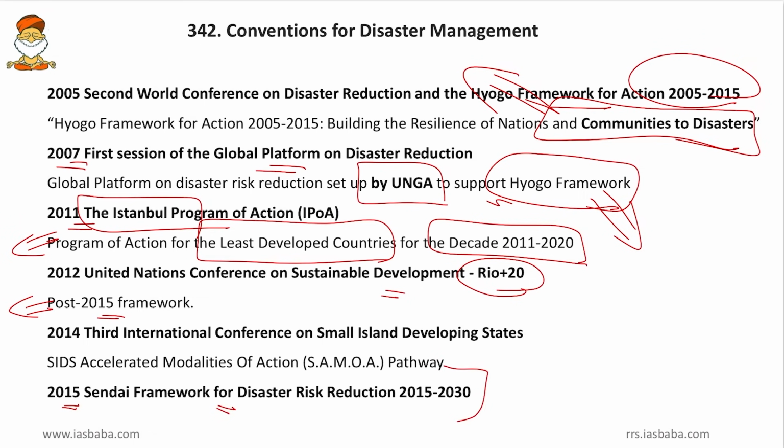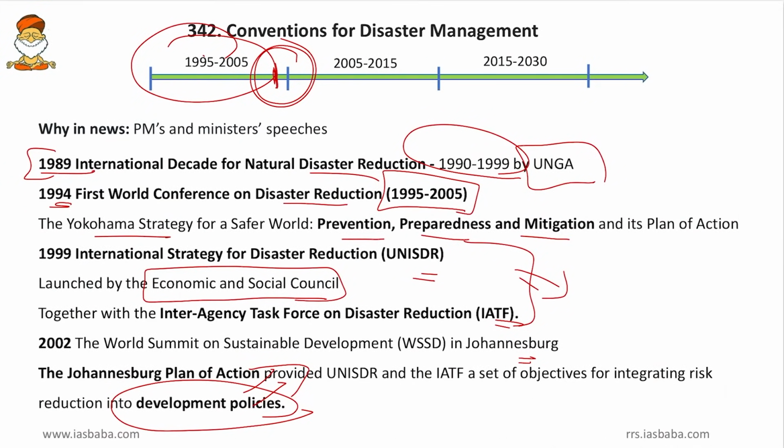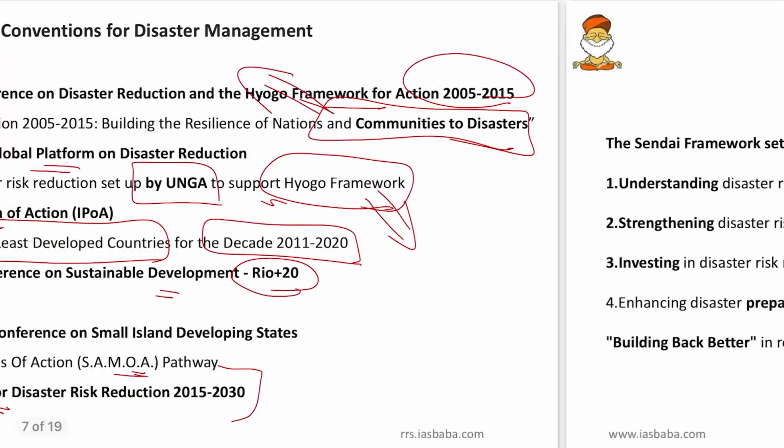running currently. And moreover, in 2014 itself, the third International Conference on Small Island Developing States, they adopted Small Island Developing States Accelerated Modalities of Action or the Samoa path. So here Istanbul and Samoa will be different, all others will be on a sequence of these international disaster management conferences. So we can take as the Yokohama, then Hyogo and Sendai eras of disaster risk reduction frameworks. So this is all about the conventions on disaster.